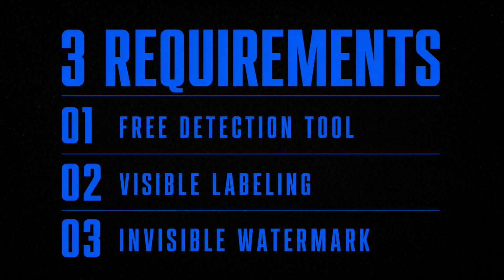Second, visible labeling. SB 942 requires large AI providers to include a label on AI-generated content so users know it wasn't made by a human. Third, invisible watermarking. Beyond what you can see, the law requires hidden data inside files so that other software can detect AI content, even if the visible label is cropped out.